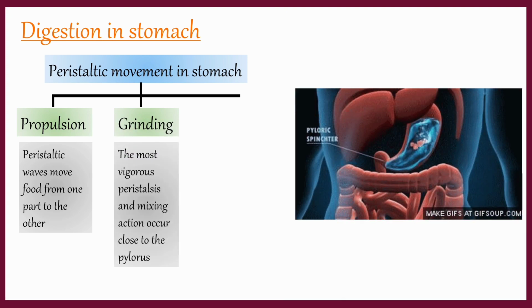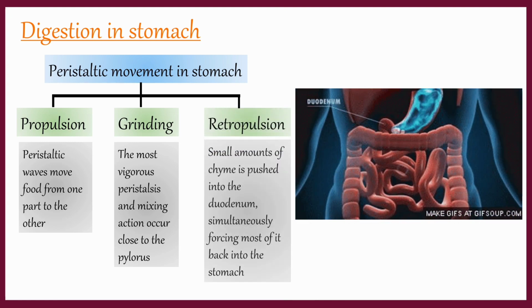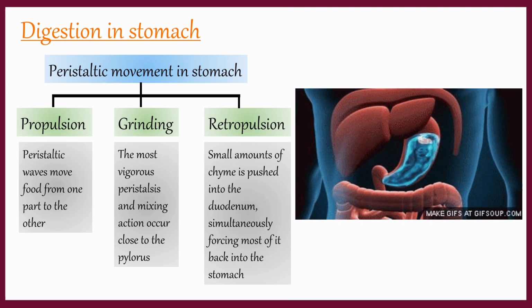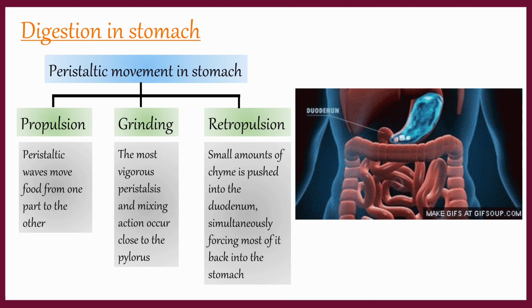In the third stage, retropulsion, the food changes to chyme and a little portion of food is pushed into the duodenum and the remaining is pushed back into the stomach.